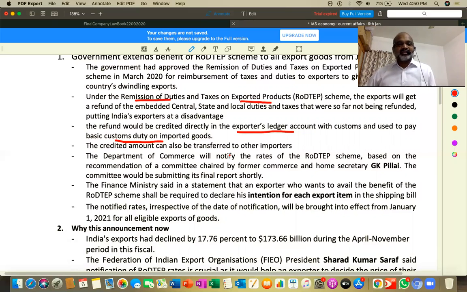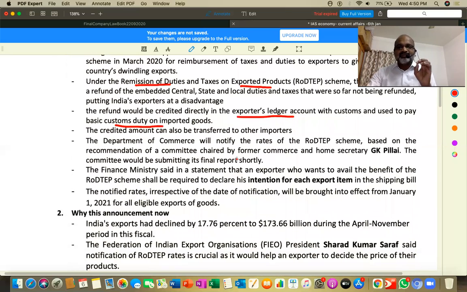That is the thing. So credited amount can also be transferred to other importers. If in case whatever amount that is credited, if you want to transfer, yes, you can transfer. There is no restriction at all. Then Department of Commerce will notify the rates. I mean, what rates are going to be refunded, what kind of, etc., etc. All these things, Department of Commerce will be notifying based on the recommendations of a committee.